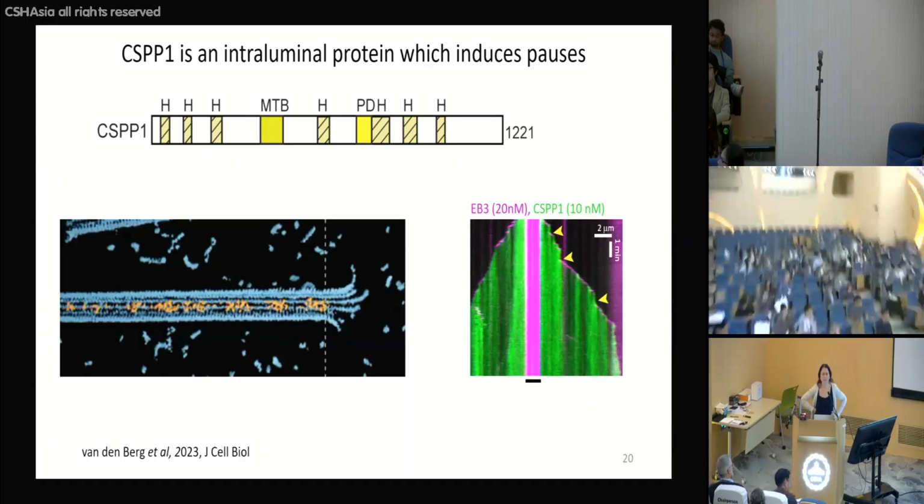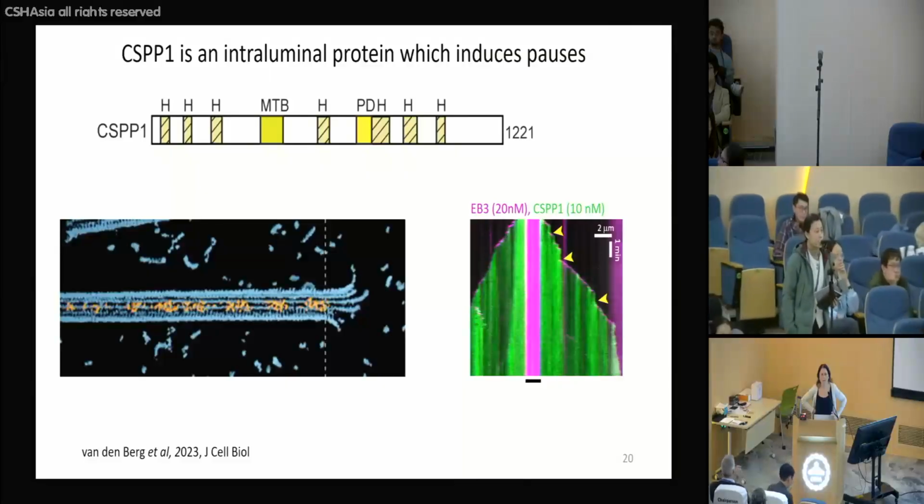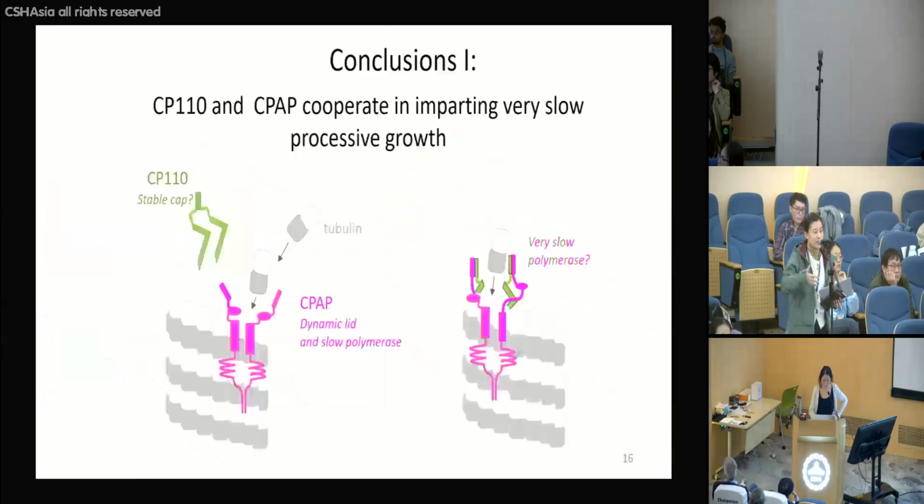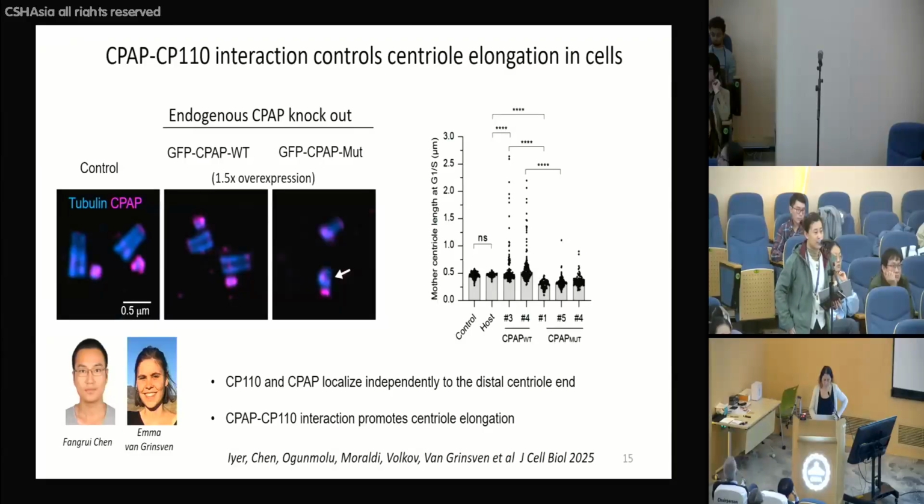So it was reported that overexpression of CPAP would cause longer centriole-like structures. So I was wondering how your finding fits into this phenotype. Yeah, so you can also see this in this slide. I didn't emphasize it, but thank you for asking this question.